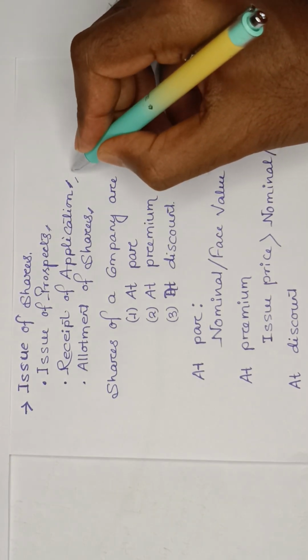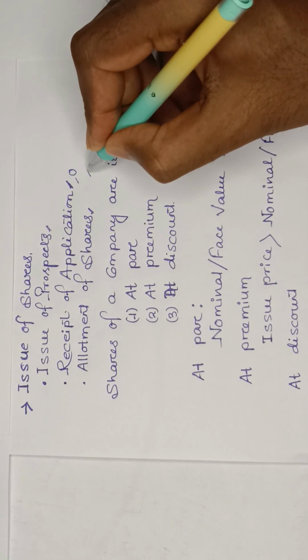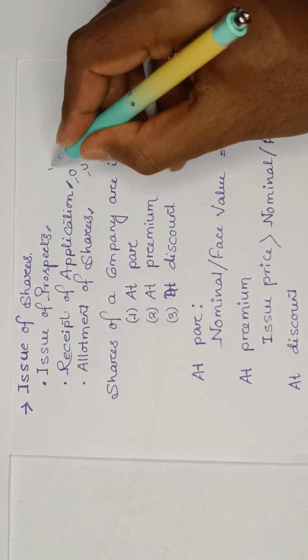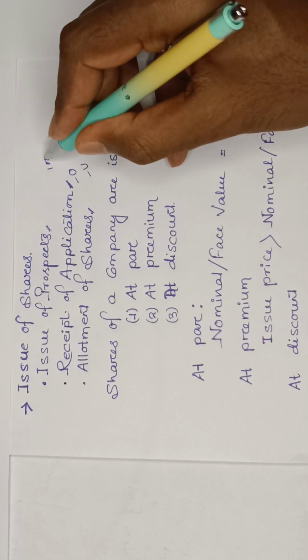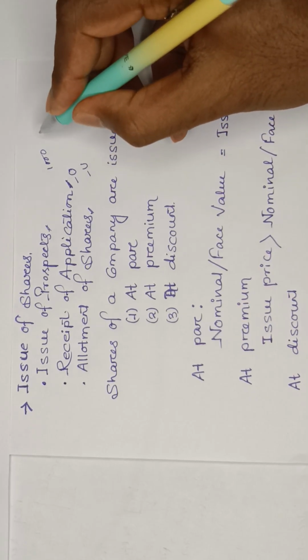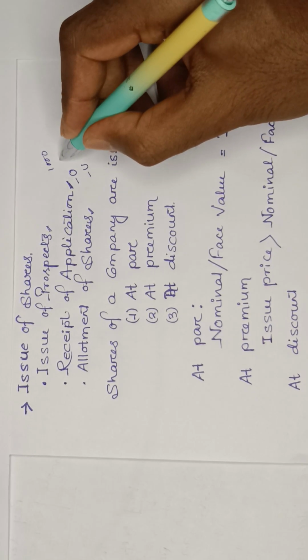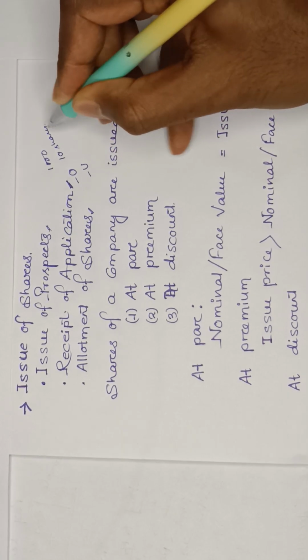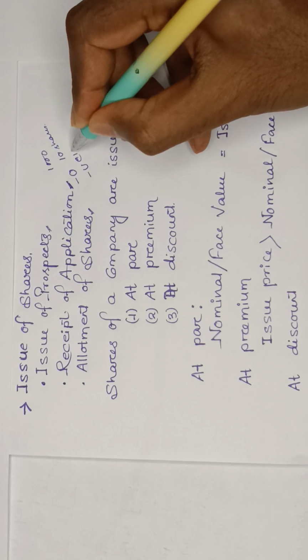Situation one is over subscription, and the other situation is under subscription. Over subscription means, okay, I need 1000 rupees, and for this I am issuing 10 shares at the rate of rupees 100.